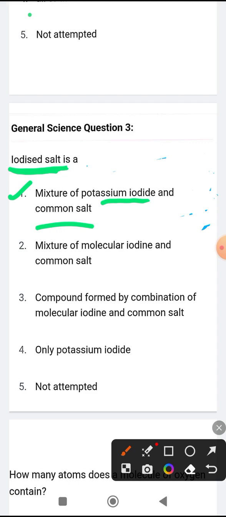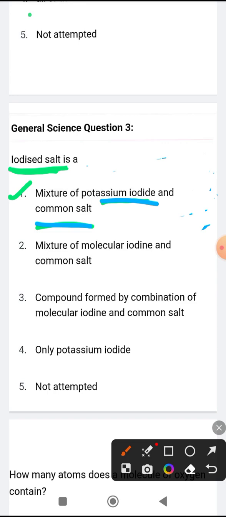So how is it prepared? Look, the iodized salt is a homogeneous mixture of what? Both common salt and potassium iodide. So what is a homogeneous mixture here? Look, I am telling you all these things because they are very important, also from the perspective of general knowledge. So what is a homogeneous mixture?